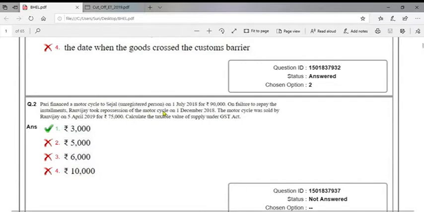So here the date of purchase is 1st July 2018 and the date of disposal is 5th April 2019. So how many quarters? July, August, September, October, November, December, January, February, March, April. So part of a quarter is also considered as a full quarter. So 4 quarters into 5%, it should be reduced by 5% per quarter. So 20%. 90,000 should be reduced by 20%, that is 18,000. So it should be 72,000. But he disposed for 75,000. So the difference between 75,000 and 72,000 will be considered as the taxable value. So 3,000 is the answer.